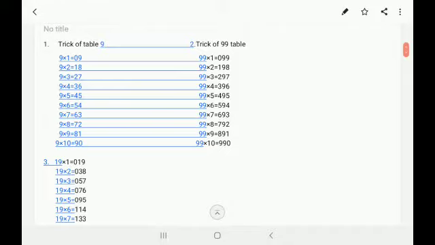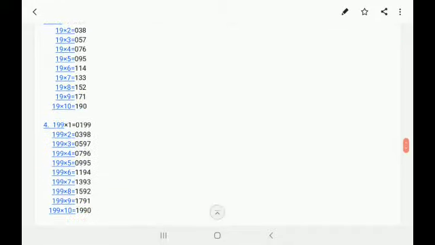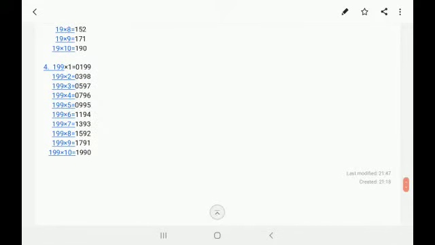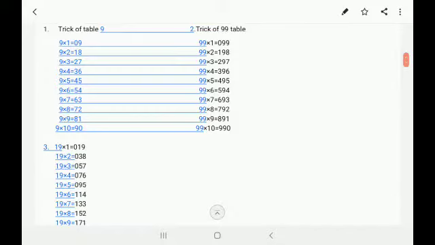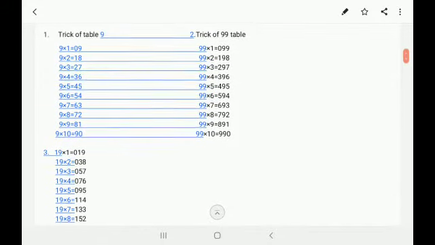Today we are going to discuss the tricks of table 9, table 99, table 19 and also table 199. Trick of table 9. We can see here the 9 table.